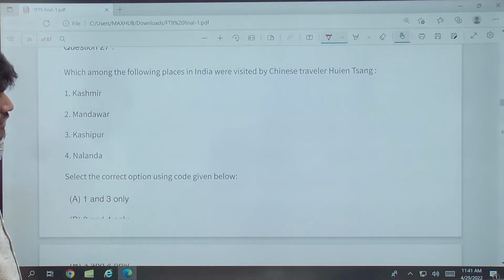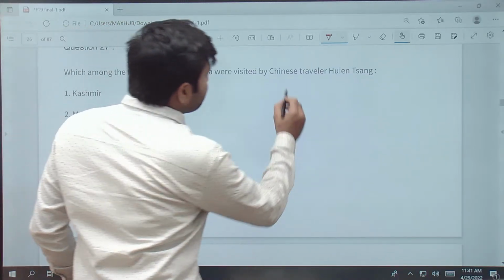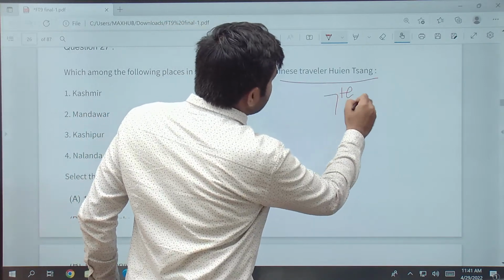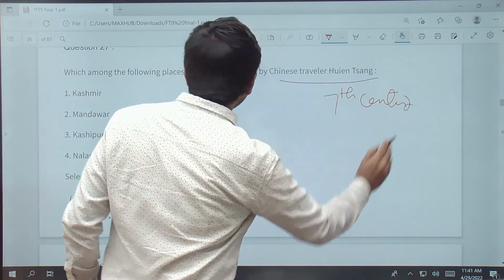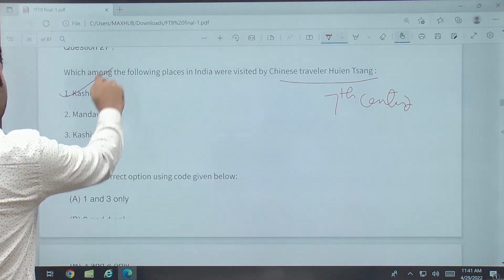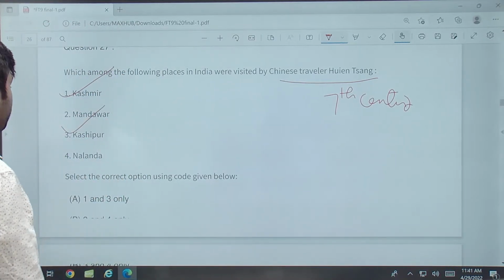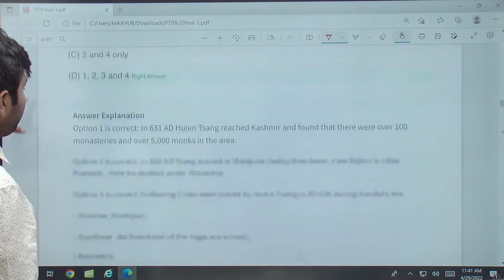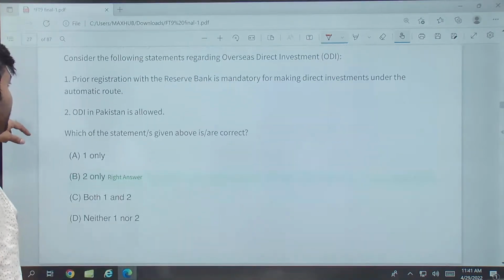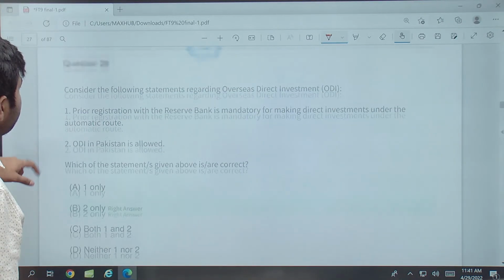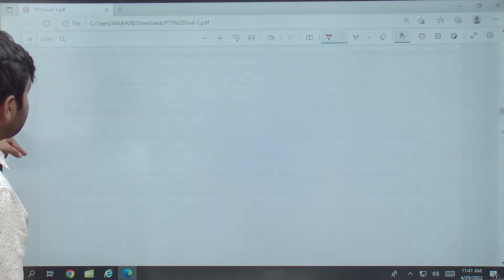Now Chinese traveler Huansang was the 7th century traveler. He visited Kashmir, Mandawar, Kashipur, Nalanda, everywhere he visited. So this is the correct statement. Then we will directly move to 30.